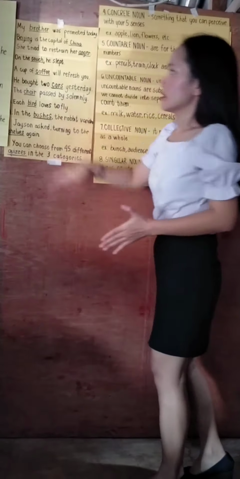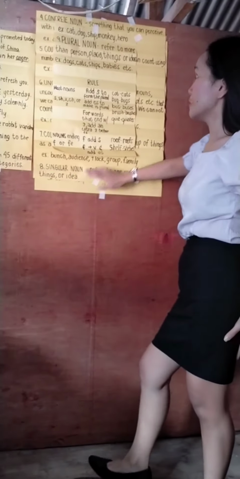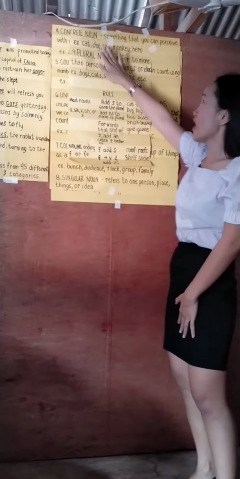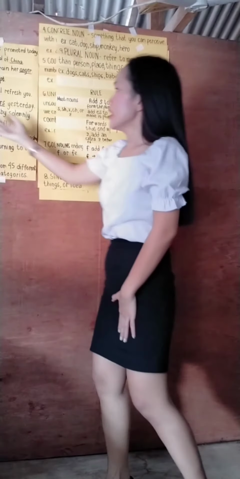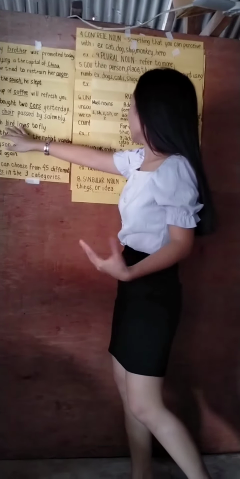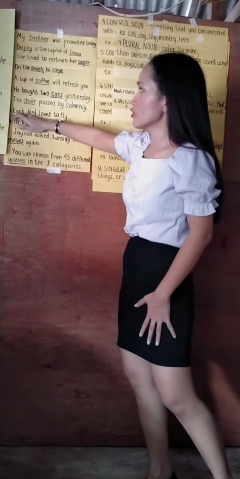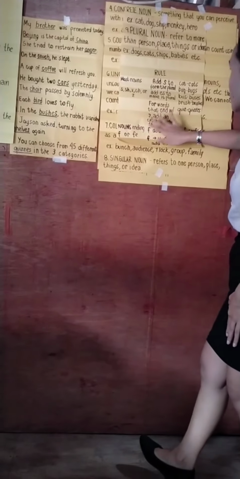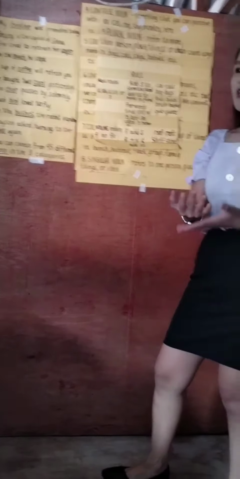Okay, am I understood? And now let's proceed with singular noun. What is singular noun? It refers to one person, thing, or idea. And we have here examples. We have cat, dog, sheep, monkey, and hero. And now let's use it in a sentence. So, each bird loves to fly. So the word bird here is an example of a singular noun, since it is single, and here we use the determiner each. And also, we have other examples. We can say book, pencil, and etc.